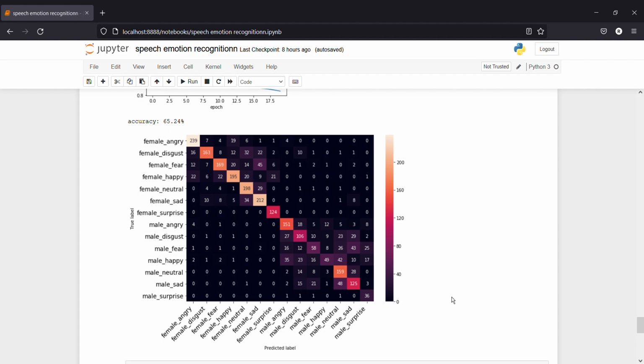Here is the output of the project. There are two types of voices, female and male. There are different types of emotions like angry, disgust, fear, happy, neutral, sad, surprise, etc. And here, this value represents how many files there are for the emotion with each type of voice.